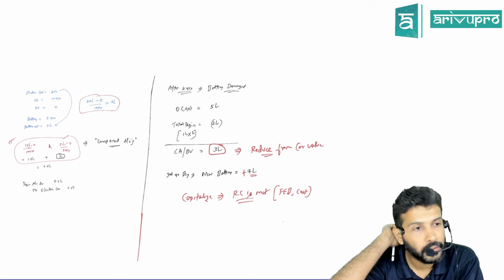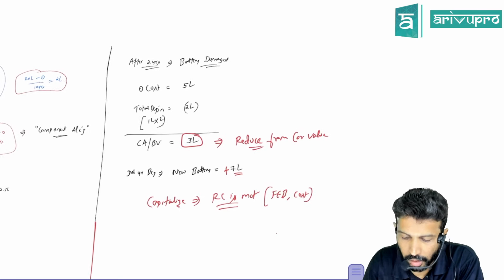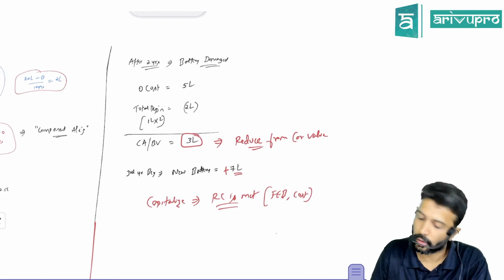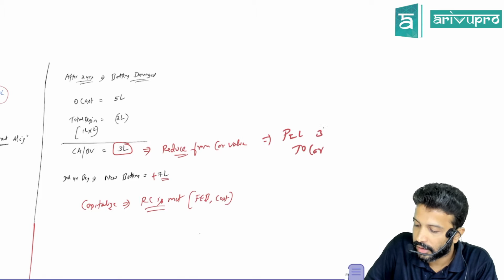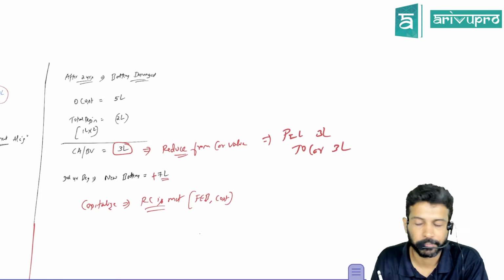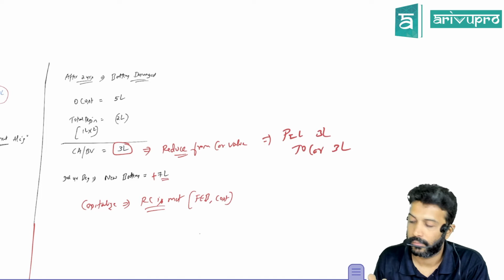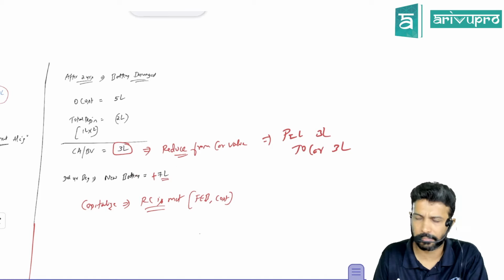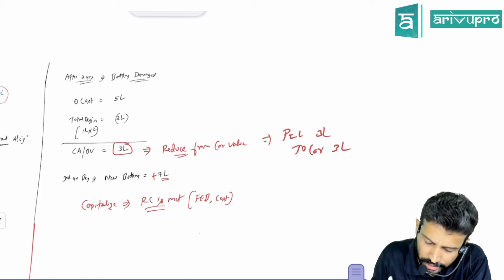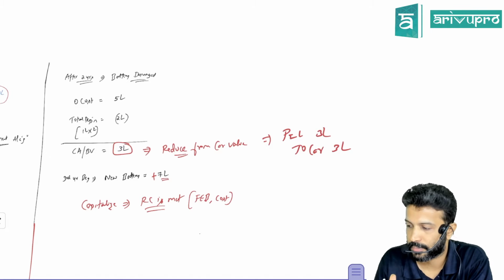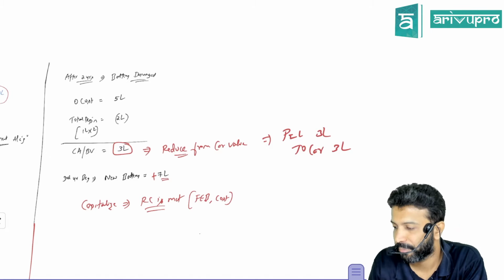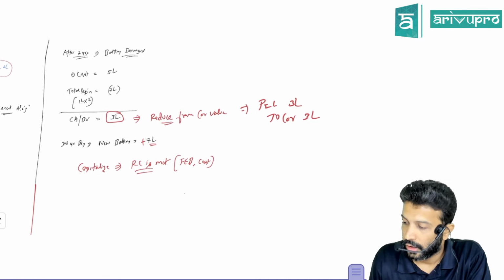Someone is asking what journal entry will be passed. You'll directly pass P&L account debit, car account credit, 3 lakh. Correct. No, you don't have to deduct it from the new cost. You add 7 lakh separately and reduce 3 lakh separately. You can treat this as two separate economic events. The impact will finally be the same, but show it separately. That's all.